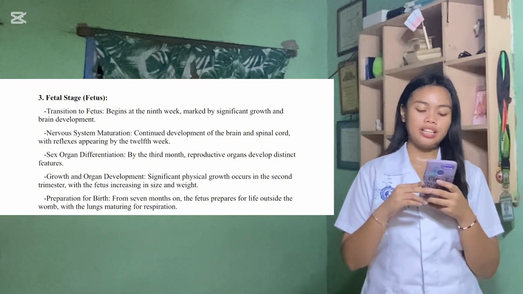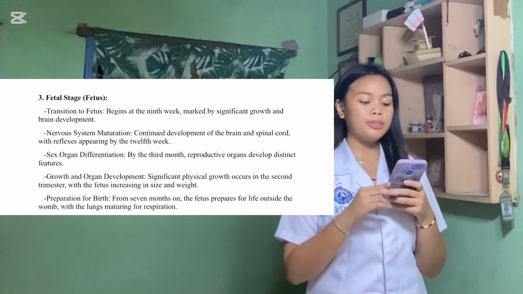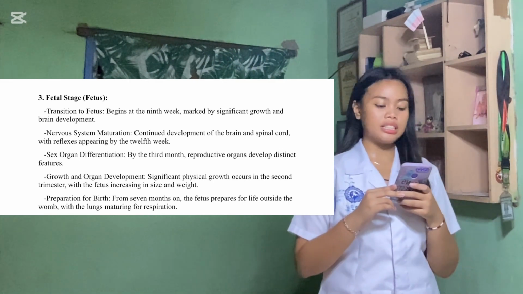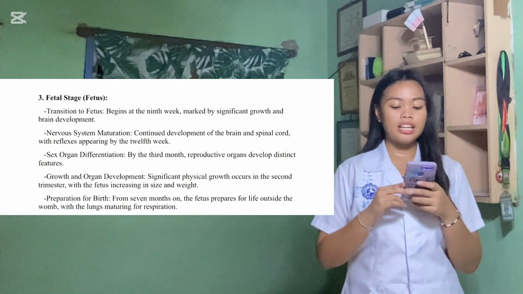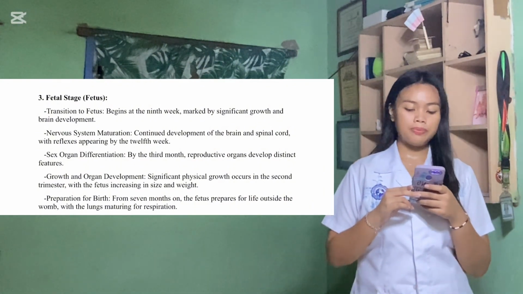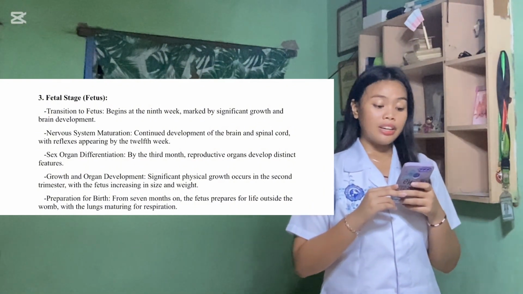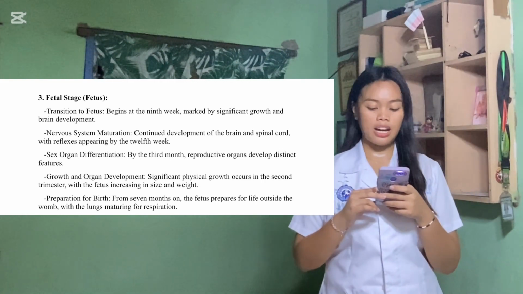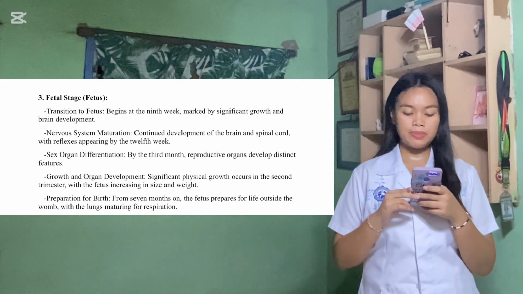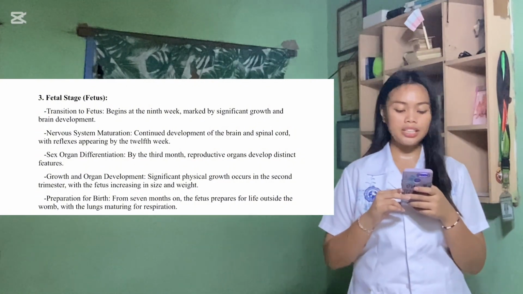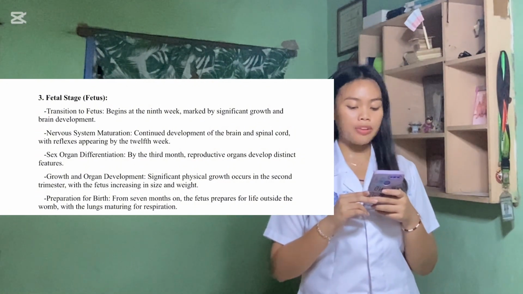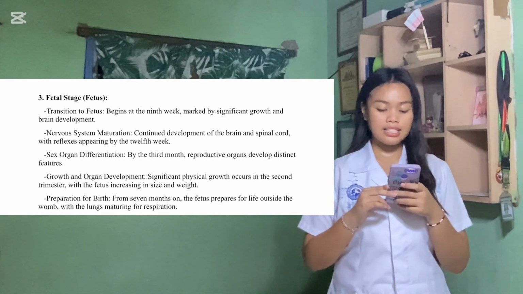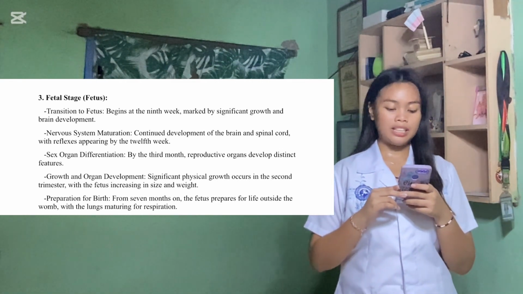Sex organ differentiation. By the third month, reproductive organs develop distinct features. By the third month of pregnancy, sex organ differentiation occurs, leading to the development of distinct reproductive features in the fetus. This process involves the activation of specific genes and hormones that guide the formation of male or female reproductive structures, such as the testes or ovaries, respectively.